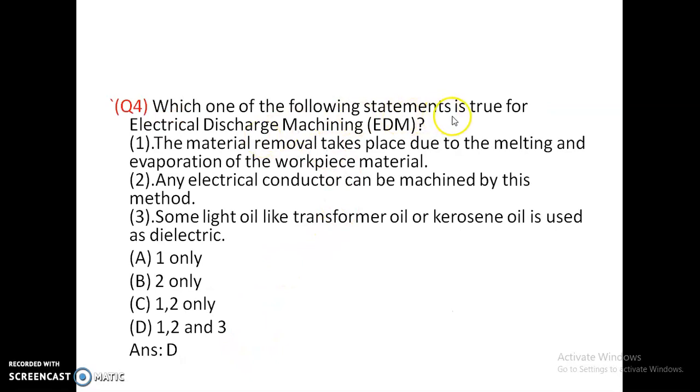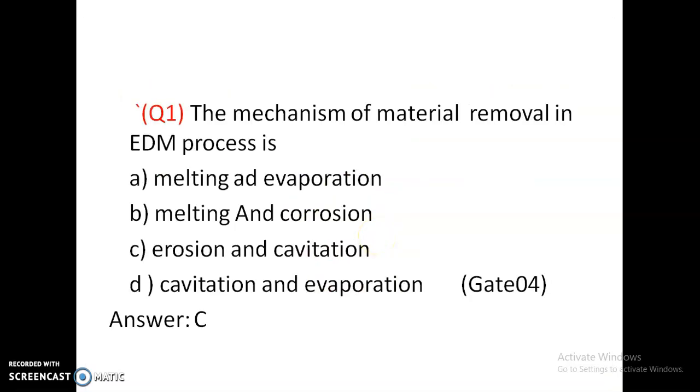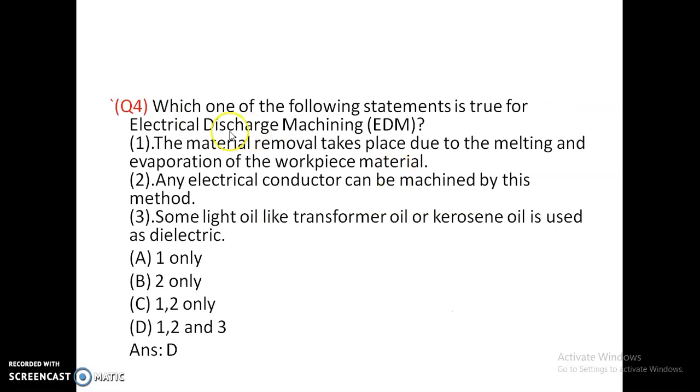Which one of the following statements is true for electrical discharge machining process? The material removal takes place due to the melting and evaporation of the workpiece material. So in the first question, the mechanism of material removal is due to melting and evaporation, not due to erosion and cavitation. Material removal takes place due to the melting and evaporation of the workpiece material.